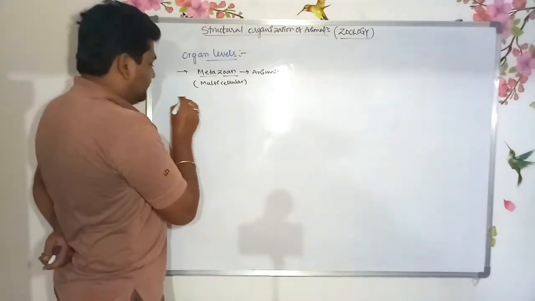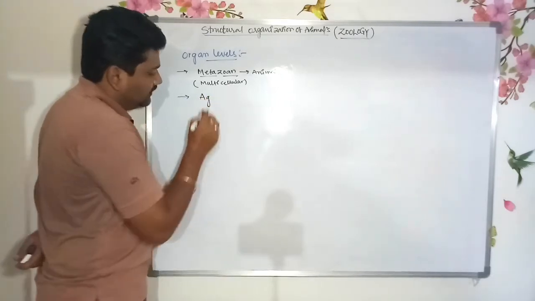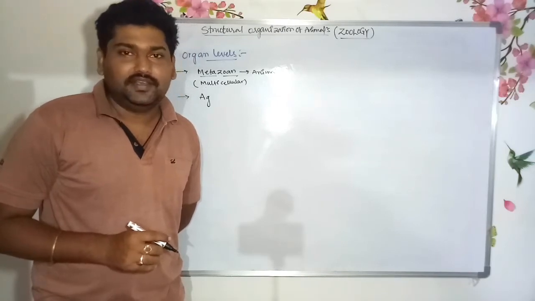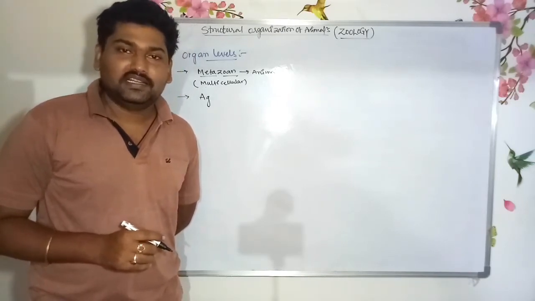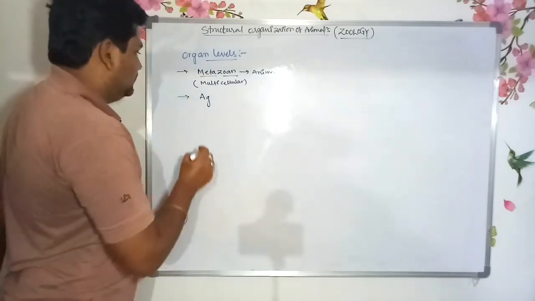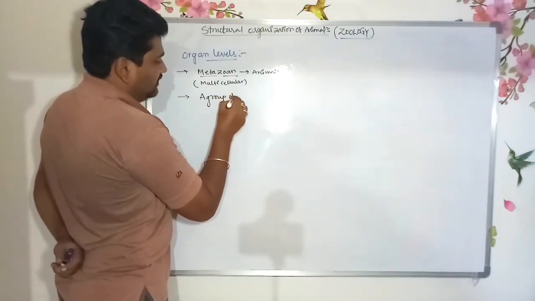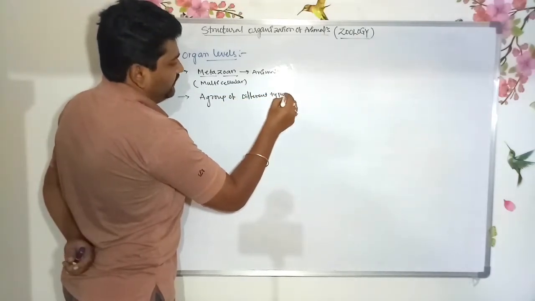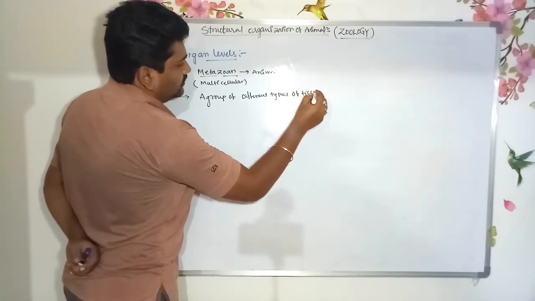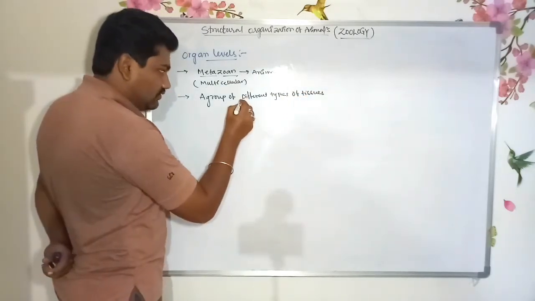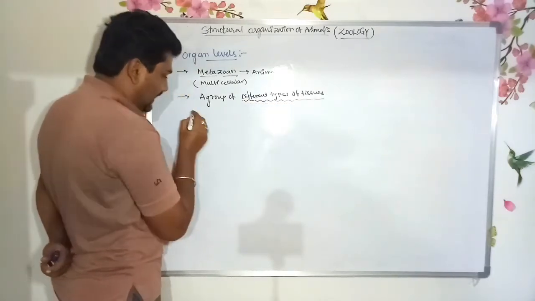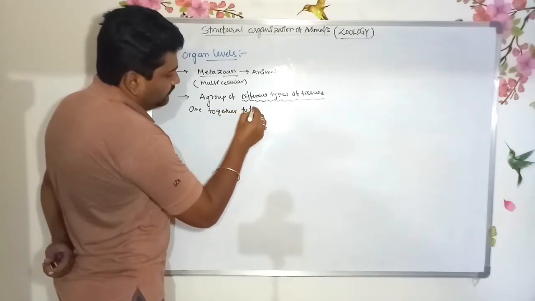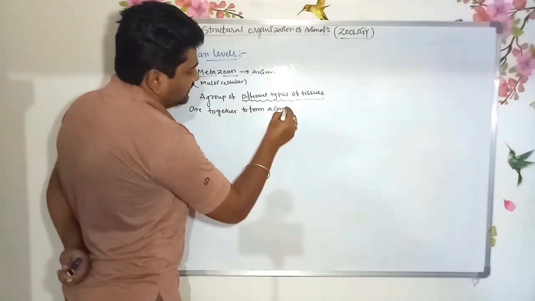What is the level of organization? A group of tissues come together to form a complex. That complex is known as an organ. Note down, different types of tissues are together to form a complex.